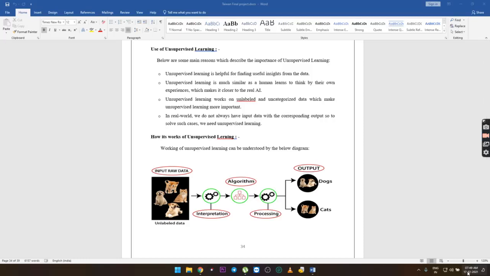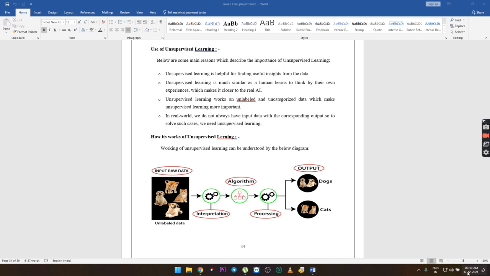Uses of unsupervised learning. Below are some main reasons which describe the importance of unsupervised learning. Unsupervised learning is helpful for finding useful insights from the data. Unsupervised learning is much similar to how a human learns to think by their own experiences, which makes it closer to real AI. Unsupervised learning works on unlabeled and uncategorized data, so to solve such cases we need unsupervised learning.